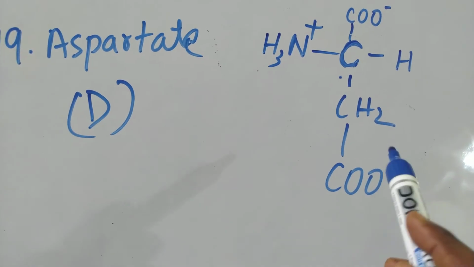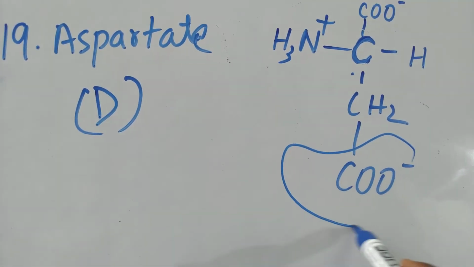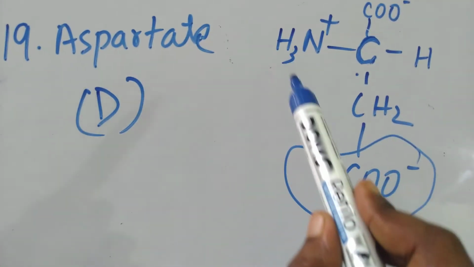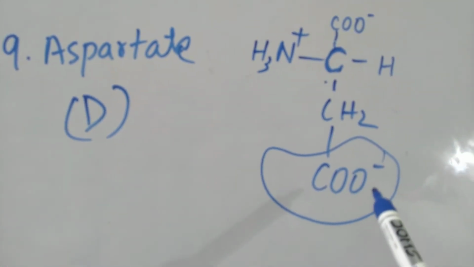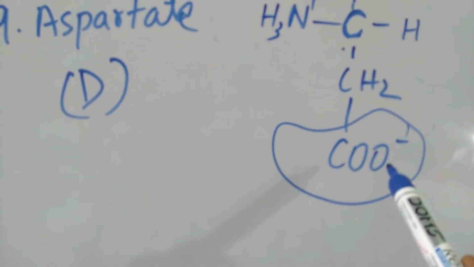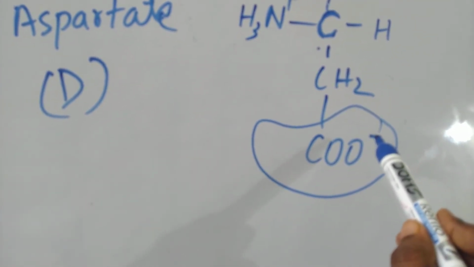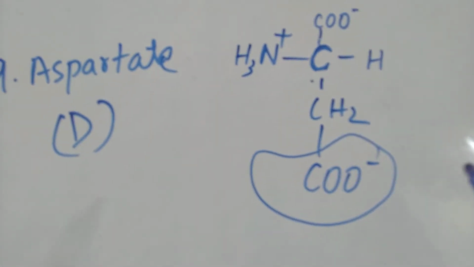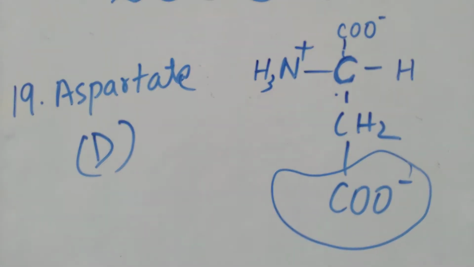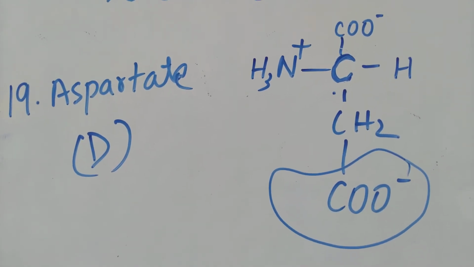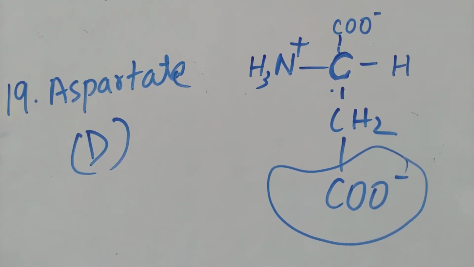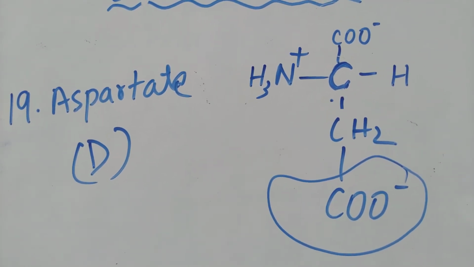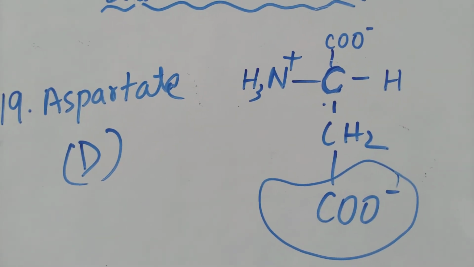The 19th one is aspartate or aspartic acid, which is denoted as D, and you can see the structure is having a carboxyl group, that's why it is aspartic acid or aspartate. So if you focus, then you can see 1 amino group, one carboxyl group, that is a negative charge is there. So that's why this amino acid is termed a negatively charged amino acid. So you can see there were 3 positively charged amino acids, and this is 1 negatively charged amino acid.